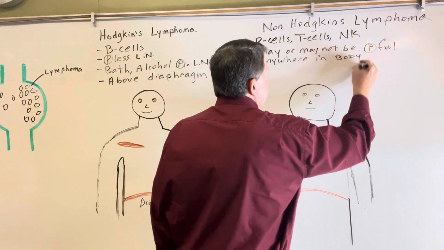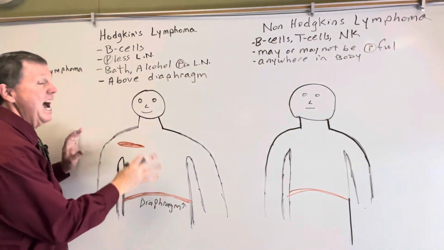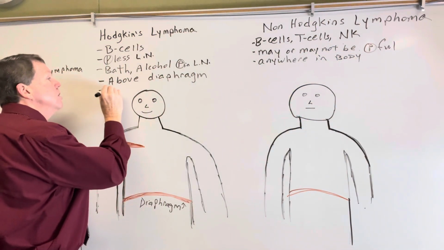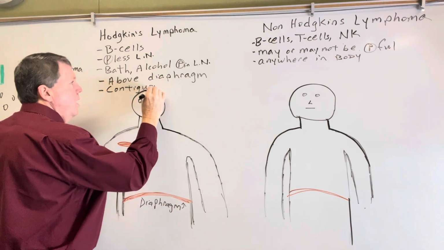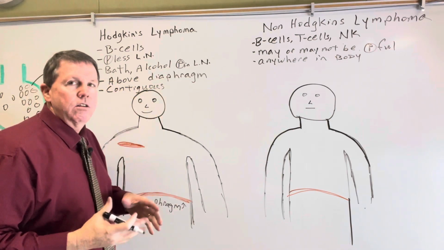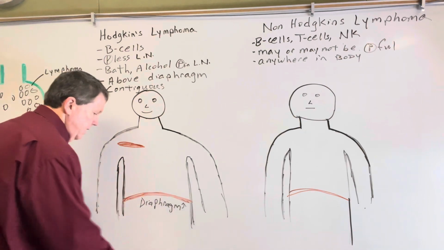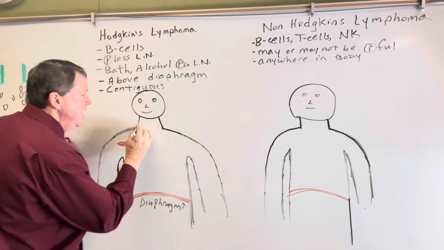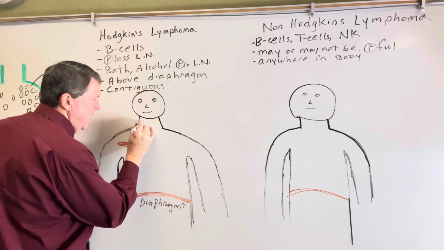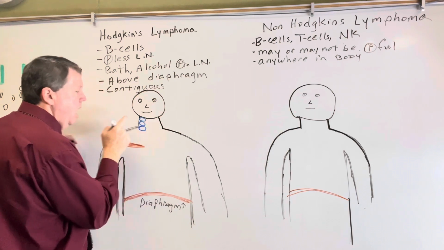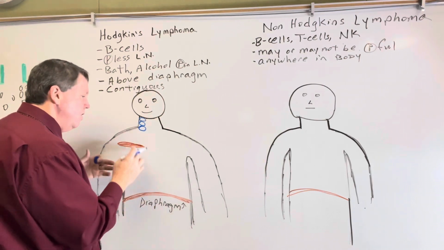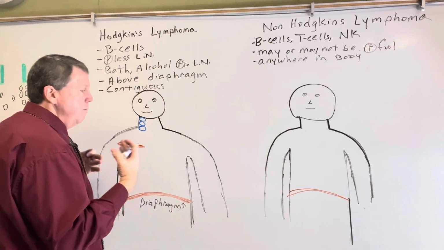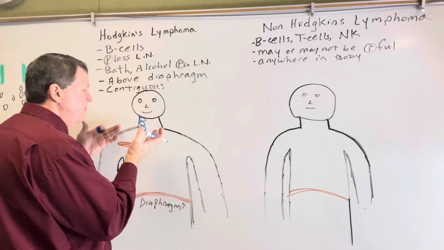So let's get into this a little bit more, because the next thing I want to talk about is how this spreads. This is going to spread by what we call contiguous spread. Contiguous spread means it's going to go right to nearby lymph nodes. So let's take a look at this. And let's say the lymph nodes here in the neck get infected, right? Now, Hodgkin's lymphoma can start with one or more lymph nodes. That's what it's usually going to do, and usually in the neck. But again, it can infect anywhere above the diaphragm.